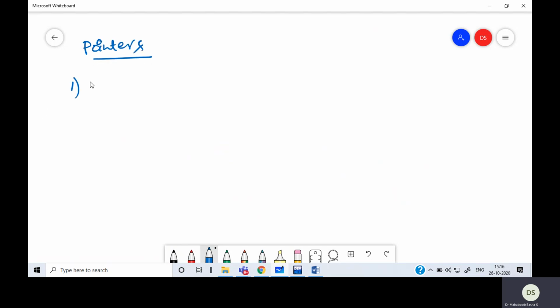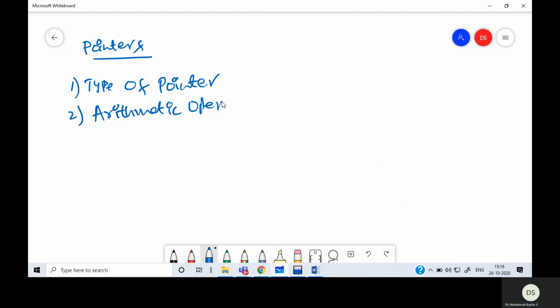the types of pointer, because there is some clarity we have to give related to the type. Then the next thing I want to cover is arithmetic operations that can be performed on pointers. Then array, and array versus pointers, because there are several questions on this particular point.